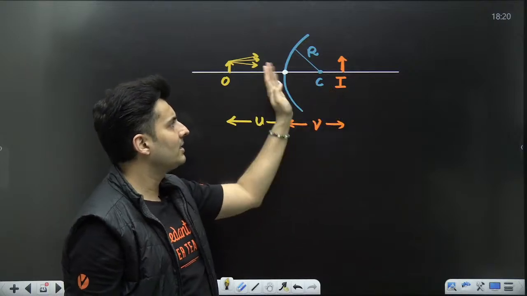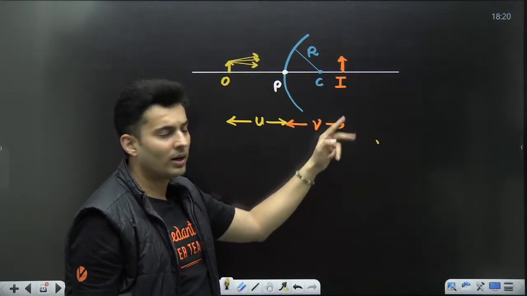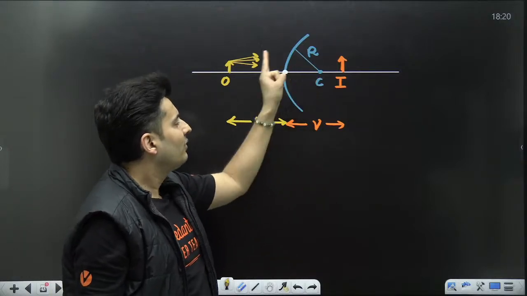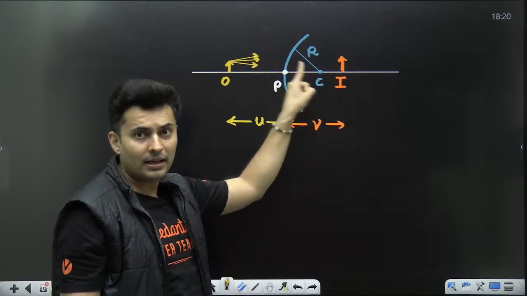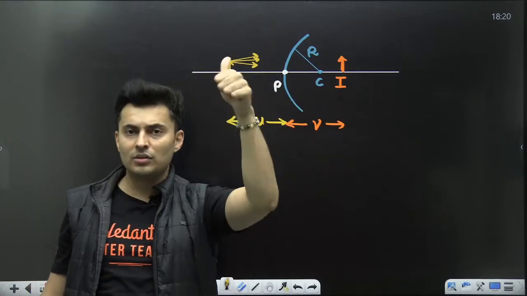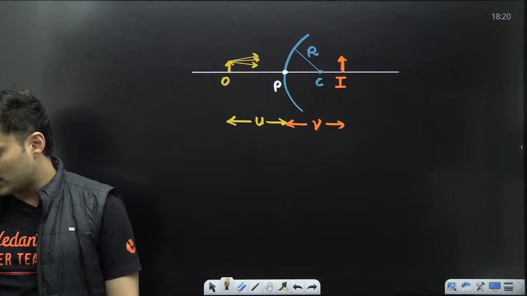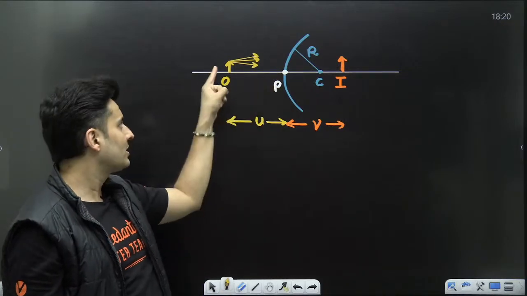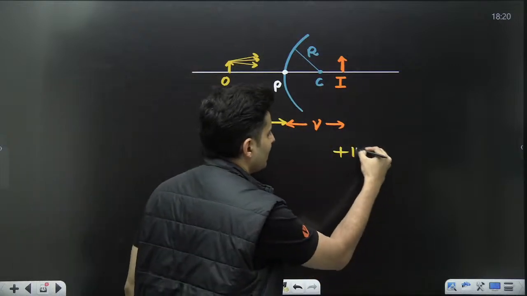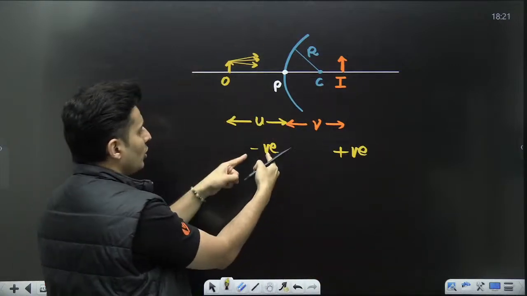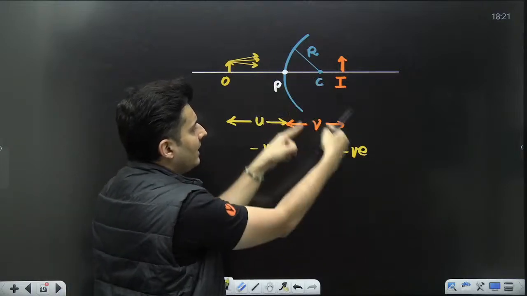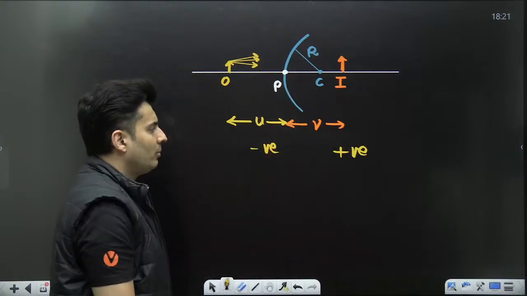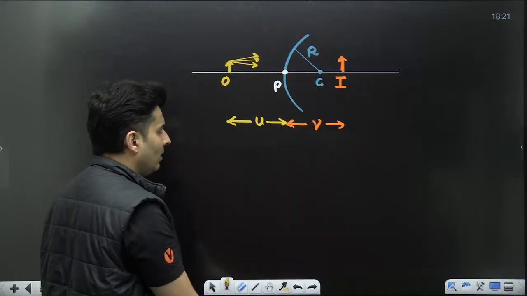And what about the image distance? It's on the positive coordinate, so it is positive. And radius, for that, see where the center is. Center is on the positive side, hence that is also positive. So U is negative because it is on the left side, because rays are going that way. This is positive side, this is negative side. So U is negative, V is positive, radius is also positive because center is on the positive side of the pole.